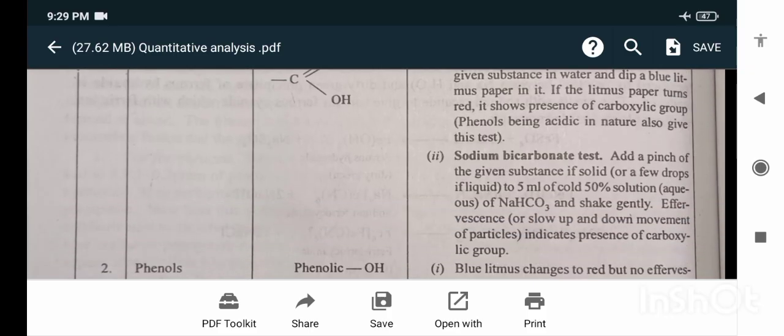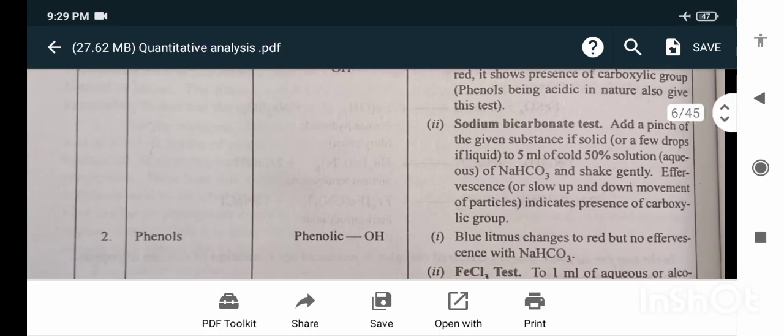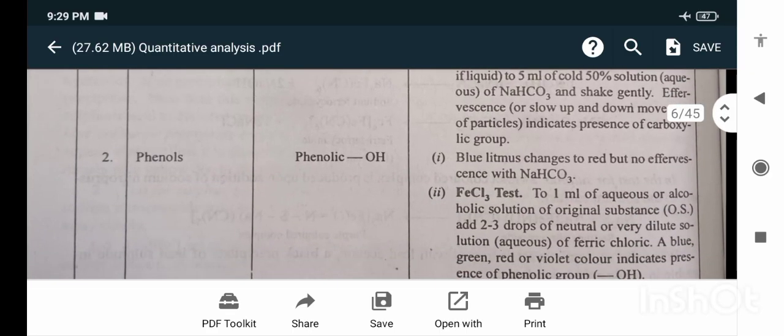The second test is the sodium bicarbonate test. Add a pinch of the given substance if solid, or a few drops if liquid, to 5 ml of cold 50% solution of NaHCO3 and shake gently. Effervescence indicates the presence of a carboxylic group. For phenol, meaning a phenolic group is present, the blue litmus changes to red, but there is no effervescence with sodium hydrogen carbonate.